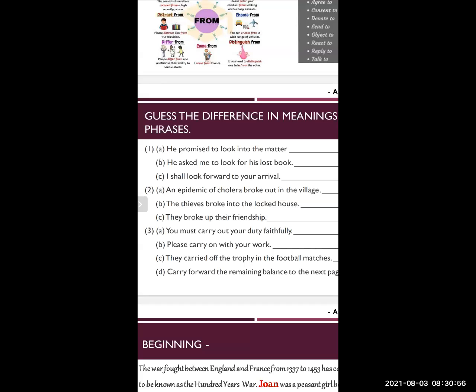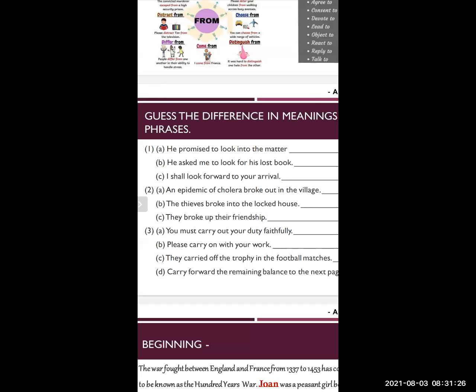So you will notice that even though the verb is same, when we add different prepositions or adverbs with the same verb, automatically the meaning changes. I hope you have noted the meaning. Now the third set, see the sentences. The verb which is used is carry.